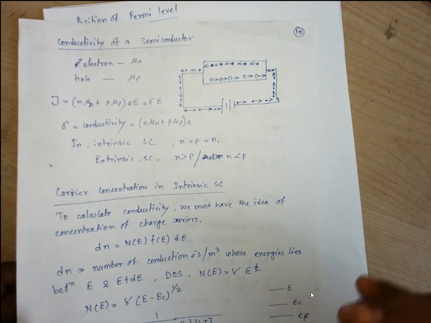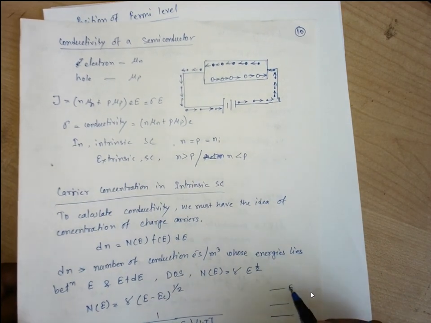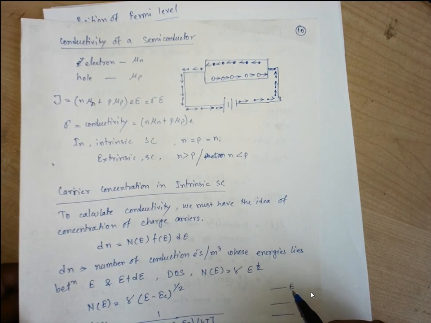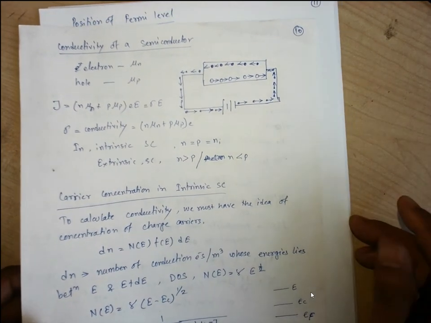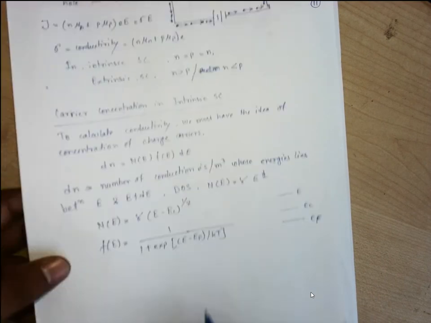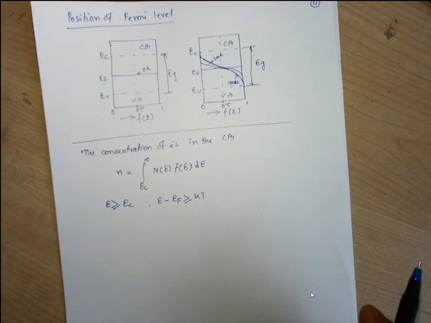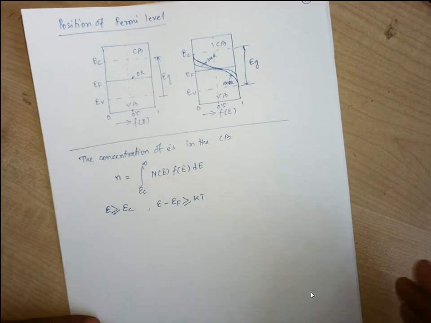EF is situated at a lower level. This E is the last energy level of the last electron in the conduction band, so obviously this value will be positive.